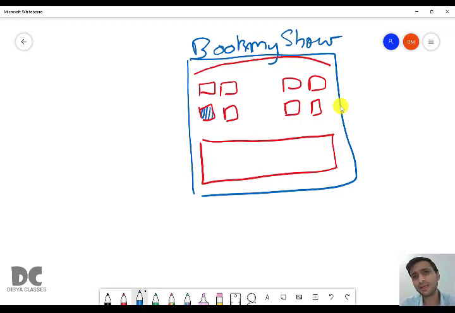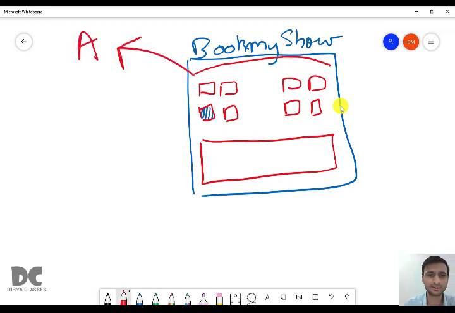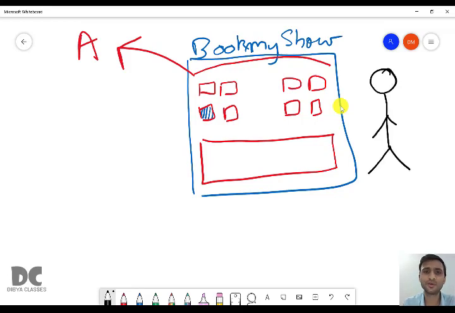Is Book My Show only in your mobile phone? No. It will be in all mobile phones. Whoever downloaded Book My Show, it will be present in their mobile phone. For example, you are booking for a cinema hall A. This is you, and through your mobile phone from the Book My Show app, you are booking this seat. Let the number of the seat be 4. You are booking seat number 4 through your Book My Show app in movie theater A. A is a movie theater. I will also book